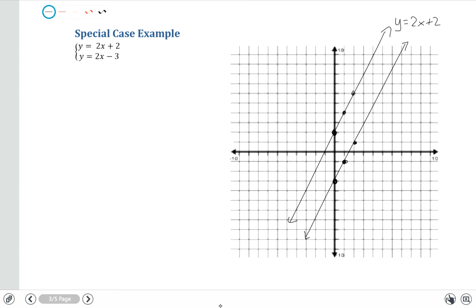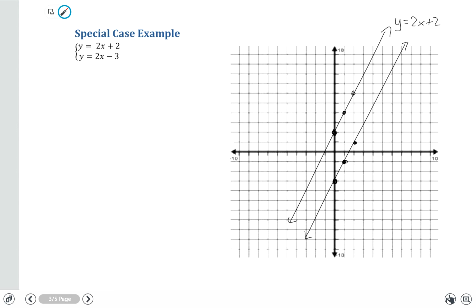Now quickly you're going to notice something. If we're supposed to find the solution to this system of equations, we need to locate the point at which these two equations intersect each other. The question is, will they ever intersect each other? And the answer to that, as you might guess, is no.